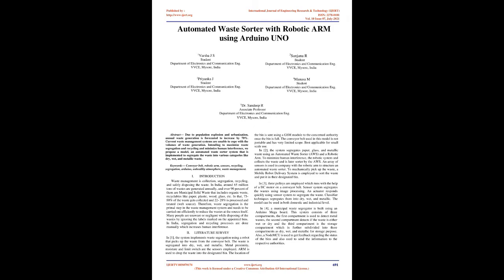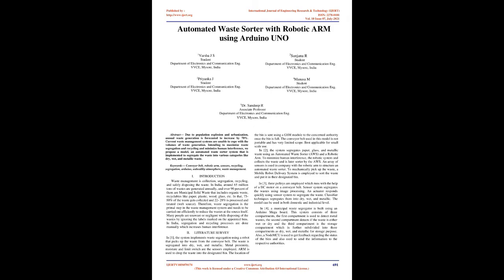2. Literature survey. In 1, the system implements waste segregation using a robot that picks up the waste from the conveyor belt. The waste is segregated into dry, wet, and metallic. Metal, proximity, and moisture sensors are employed. An arm is used to drop the waste into the designated bin. The location of the bin is sent using a GSM module to the concerned authority once the bin is full. The conveyor belt used in this model is not portable and has very limited scope. Best applicable for small-scale use.